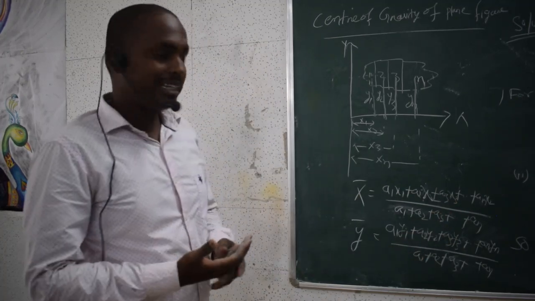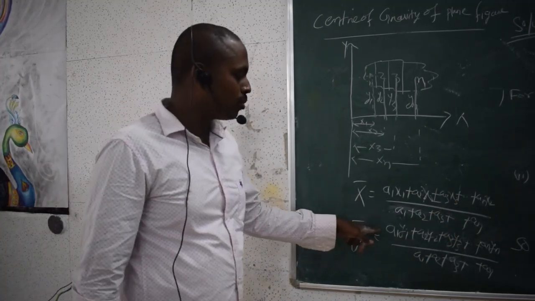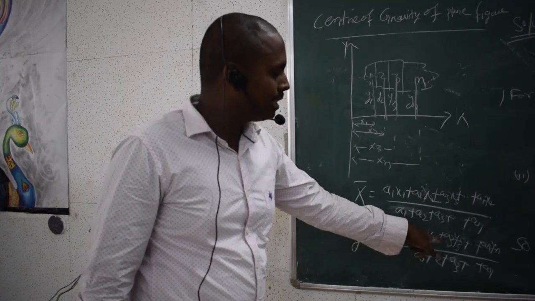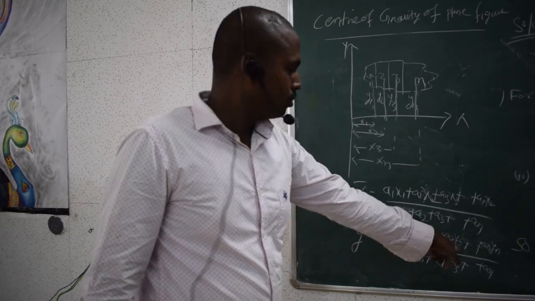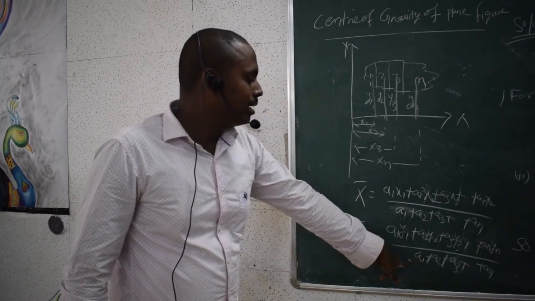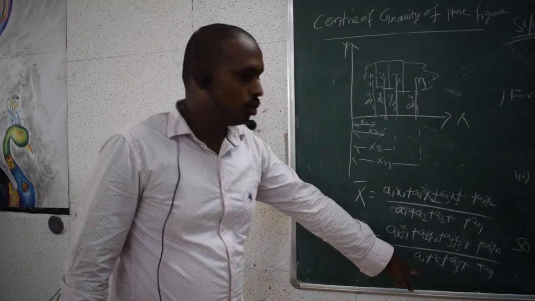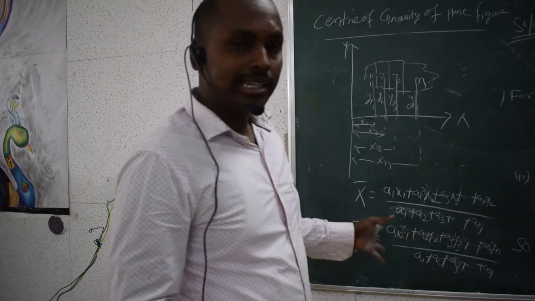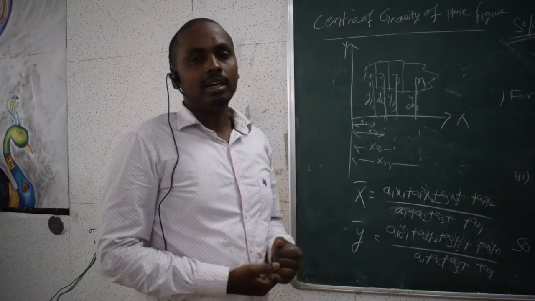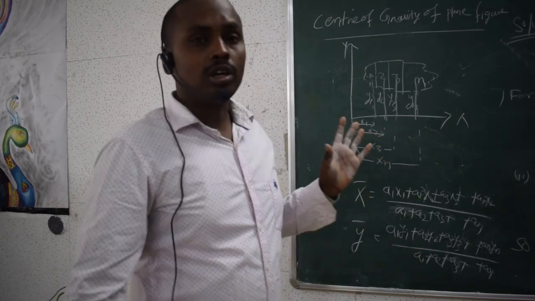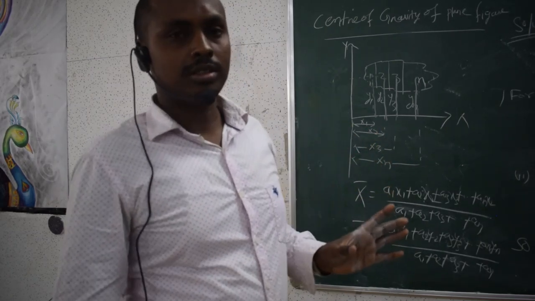Similarly for the y coordinate we will put the formula: a1 y1 plus a2 y2 plus a3 y3 till an yn, upon a1 plus a2 plus a3 till an. So by using this formula we will find the center of gravity of plane figures or composite figures.